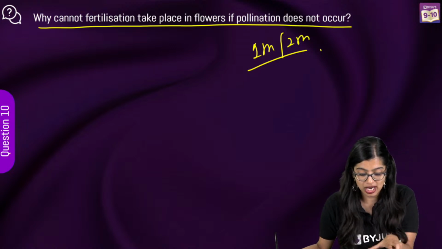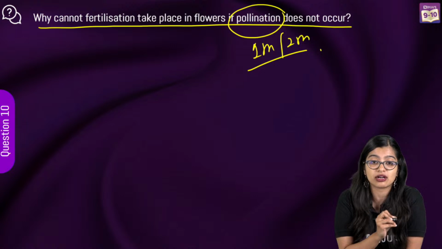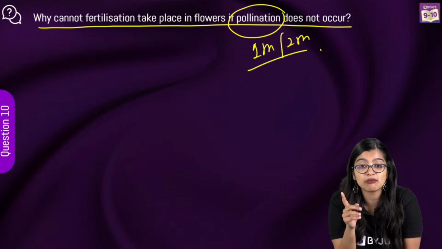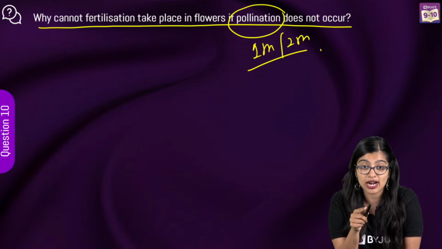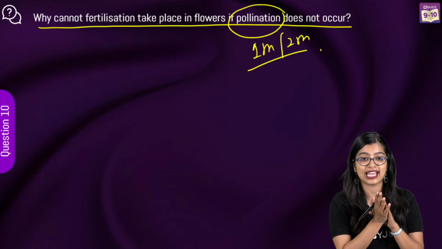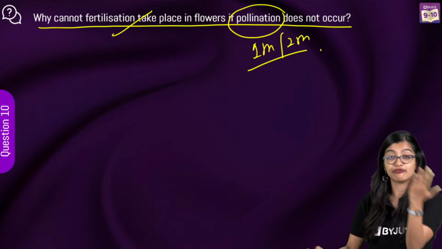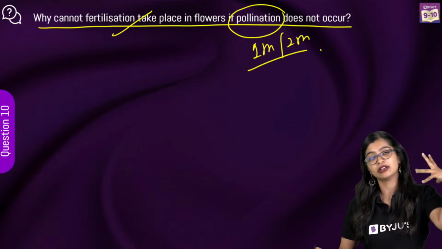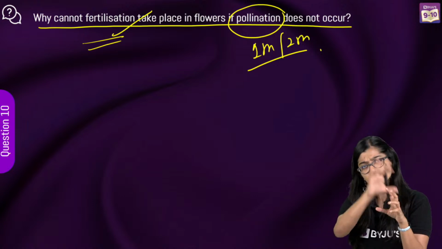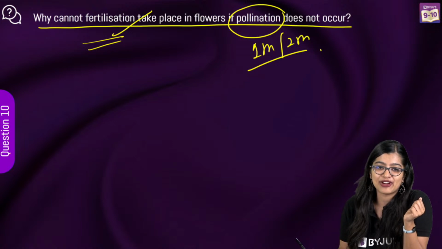Ma'am, they contain germ cells. Okay. If pollination does not occur, focus on the fact of pollination. Pollen grains will not reach stigma without pollination. And if that does not happen, male and female fusion will not take place. And as a result, if fusion does not happen, fruit formation will not happen. Okay, very good.